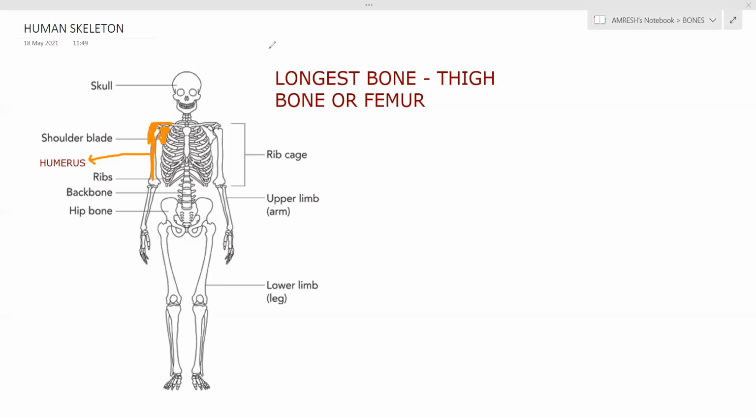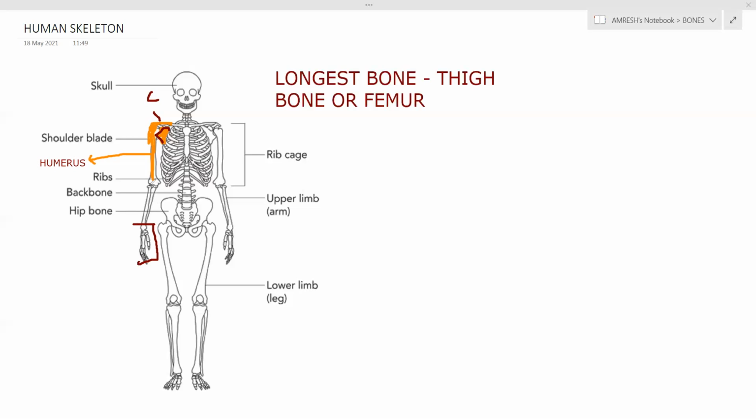Remember, humerus is the long bone of the arm. In front, it is joined with this collar bone. This C means collar bone, and this one is your shoulder blade at the back. Okay. Now the lower arm has two bones, radius and ulna, which is attached to the hand. This is your hand. Here two bones are there, radius and ulna.